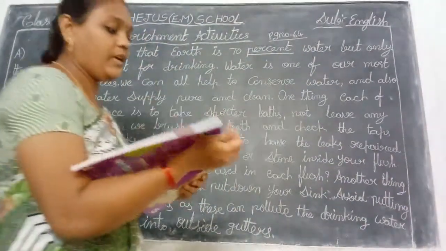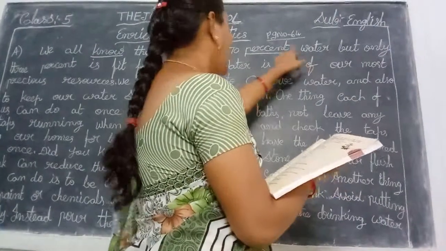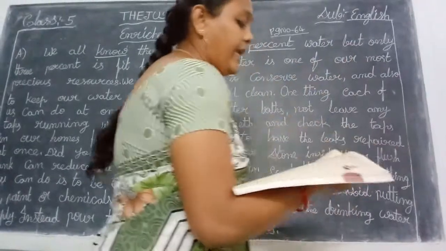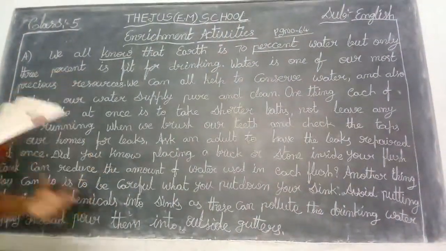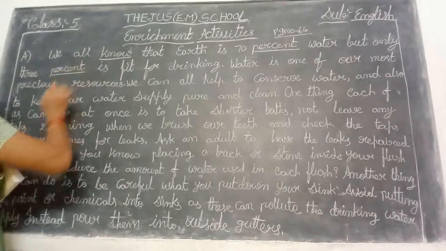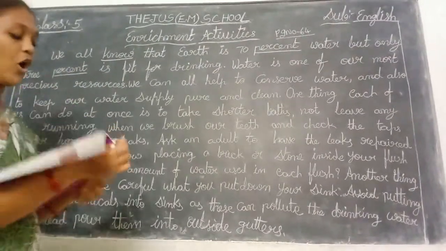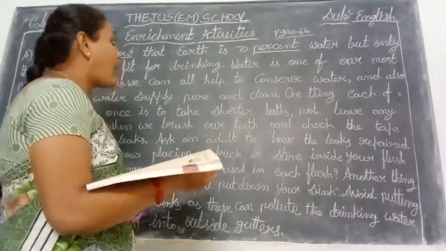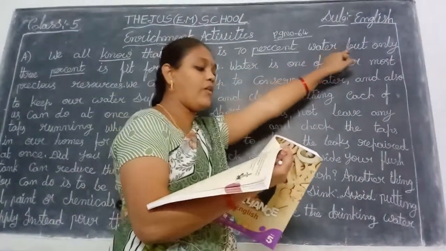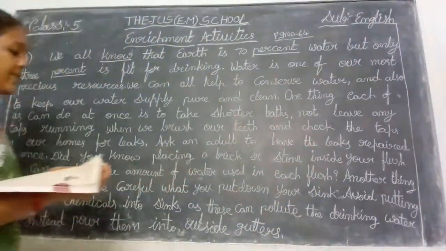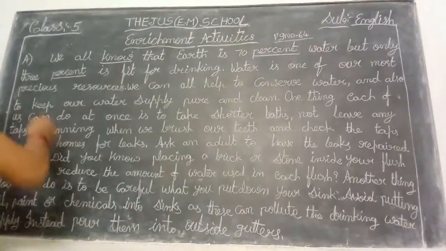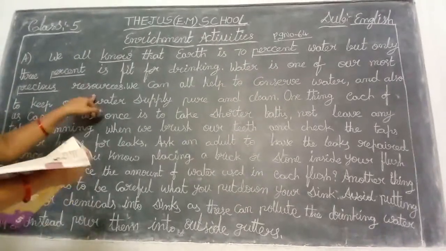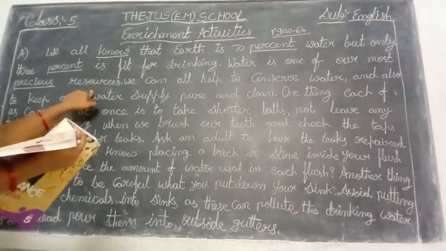Water percent is 70% water. Okay, water, but only 3%. Here also PERCENT, this is the correct spelling. In your textbook the PUR is wrong. Is fit for drinking. Next, water is one of our most precious. The spelling of precious is wrong here. PRECIOUS is the correct spelling. Precious resources, RESOURCES.